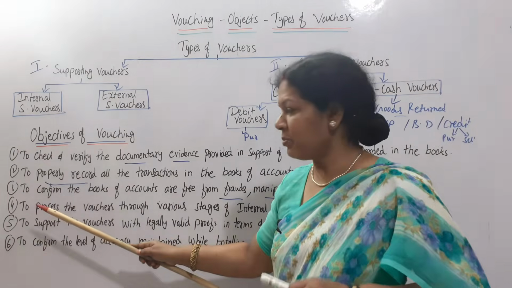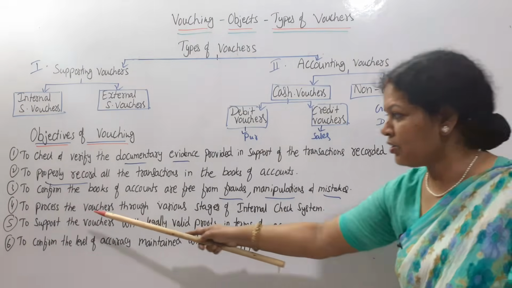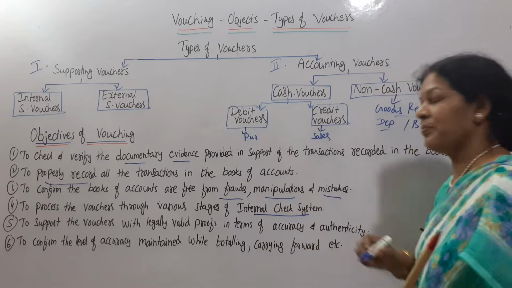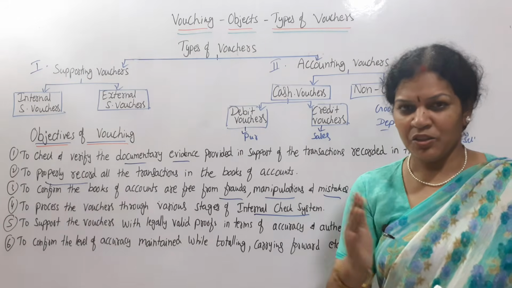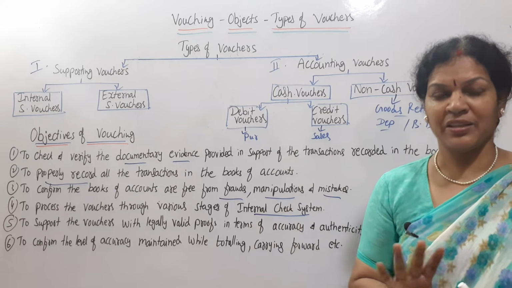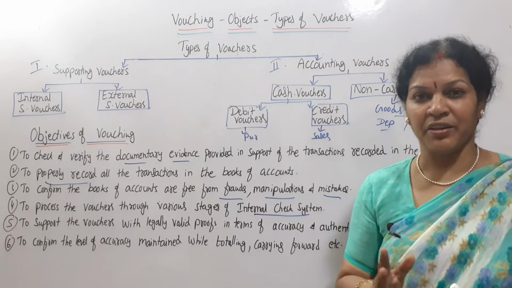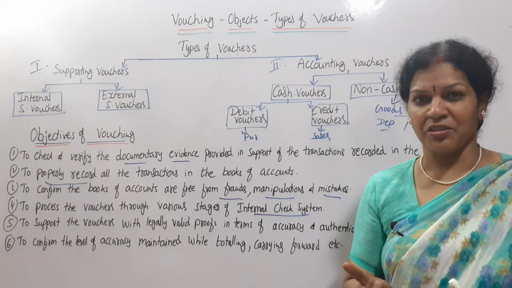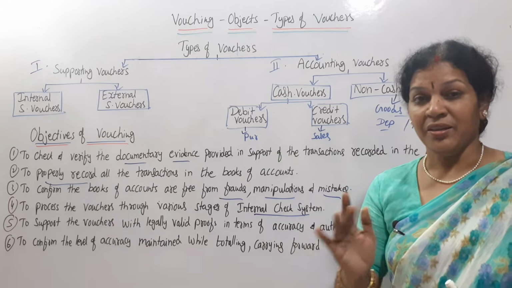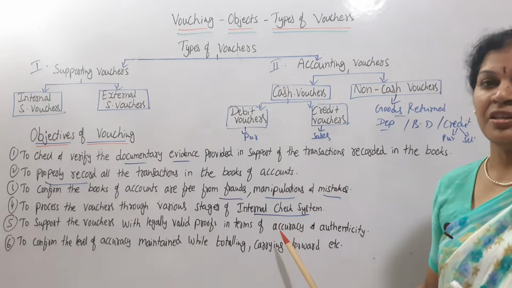Next, fourth object is to process the vouchers through various stages of the internal check system. In the internal check system, this process has to go through various stages, step by step. Step number 1, for example, a transaction has taken place, remembering and identifying it. Step number 2, recording the transaction. Step number 3, is it supported by the evidence or not. Like that, you have to go step by step, this vouching in the internal check system.